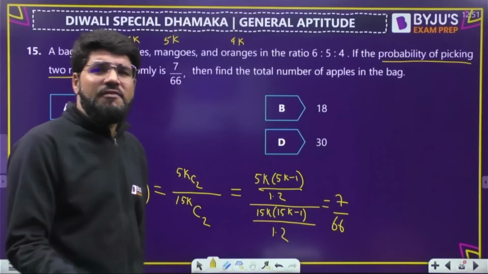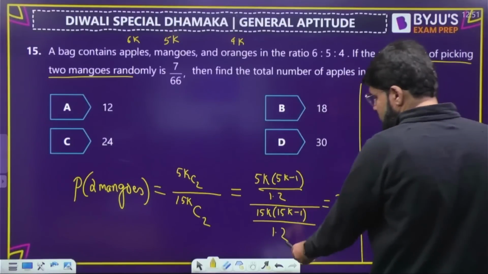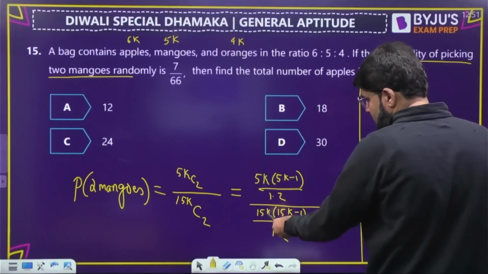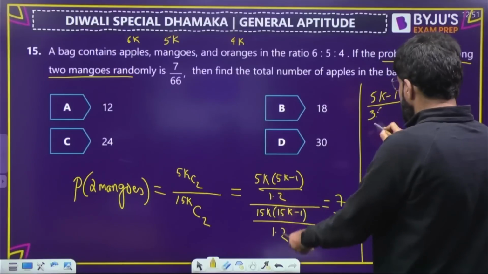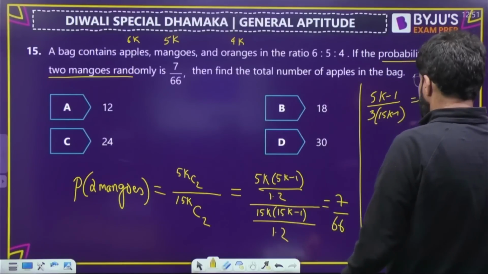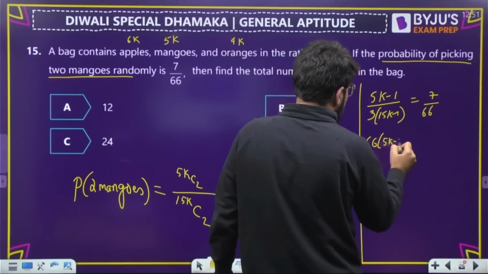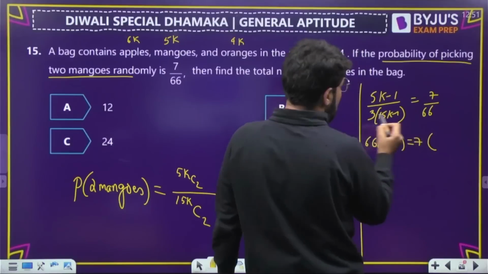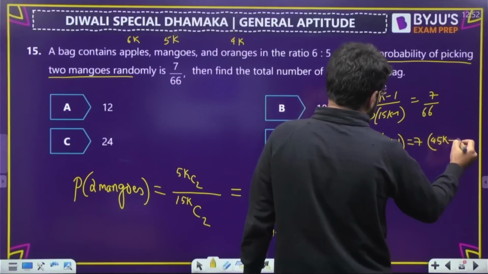Just a different way of asking the question. Ultimately, it's probability calculation only. So 1 and 2 are getting cancelled. 5k and 15k, 3 will be left. So I am left with 5k minus 1 divided by 3 into 15k minus 1 is equal to 7/66. So 66 into 5k minus 1 should be 7 times 3 into 15k minus 1, that is 45k minus 3.